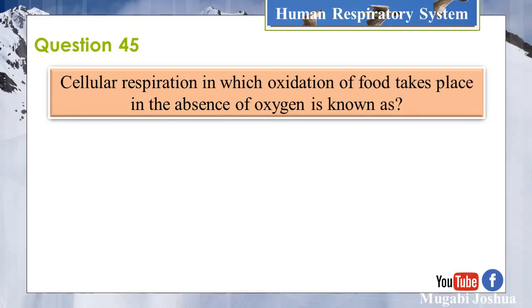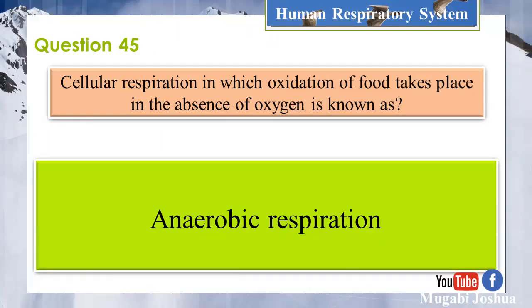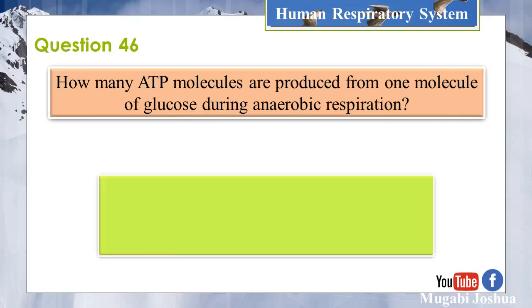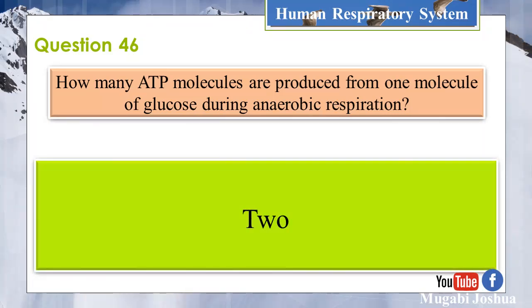Cellular respiration, in which oxidation of food takes place in the absence of oxygen, is known as anaerobic respiration. Question 46. How many ATP molecules are produced from 1 molecule of glucose during anaerobic respiration? 2.